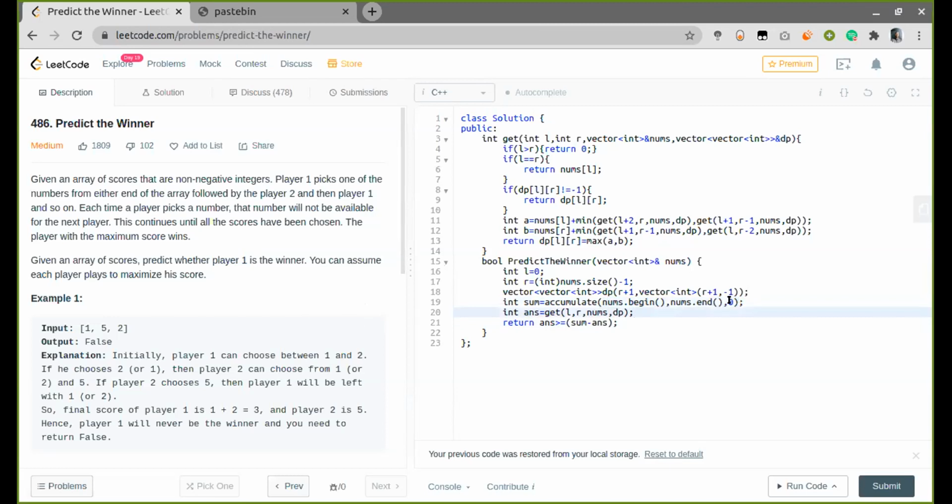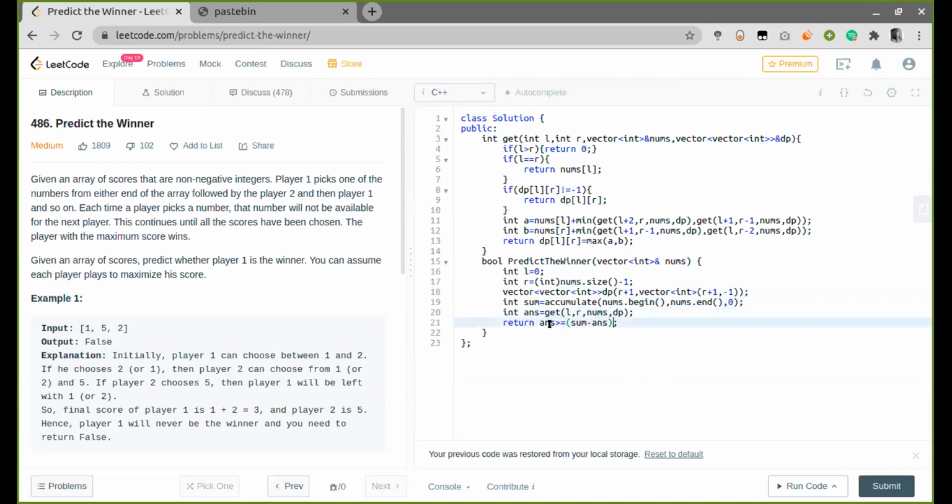In the accumulate function, we have to pass the initial value. Since I need only the sum of the container, I will pass 0 here. So this will return me the sum of the nums vector, and answer will get the score of player 1.